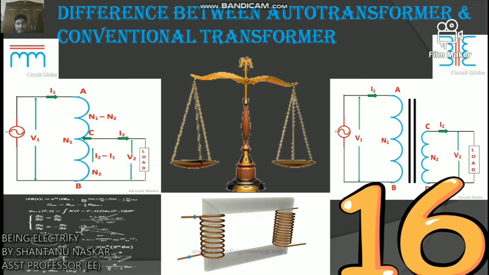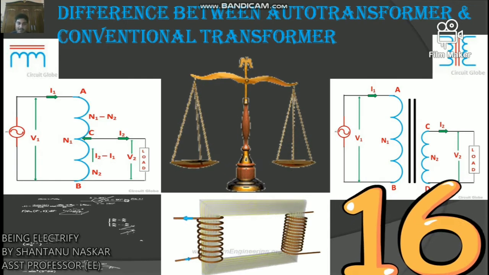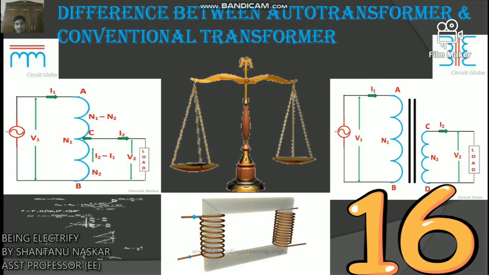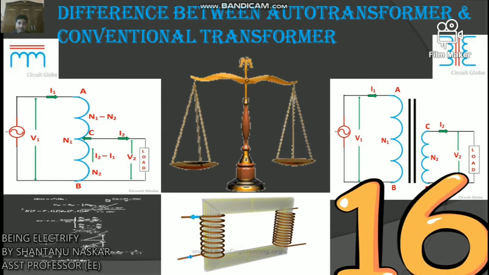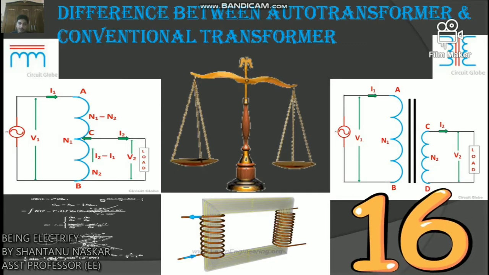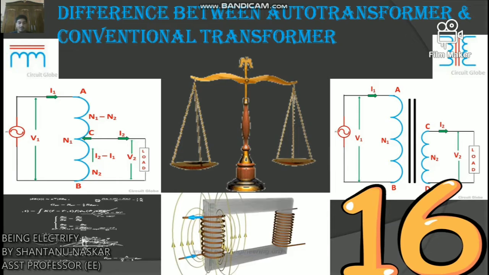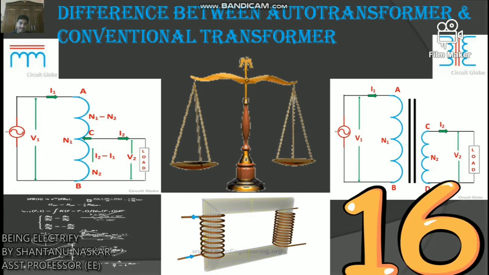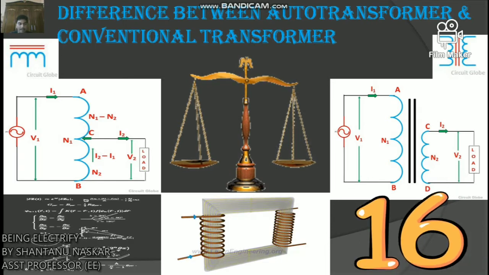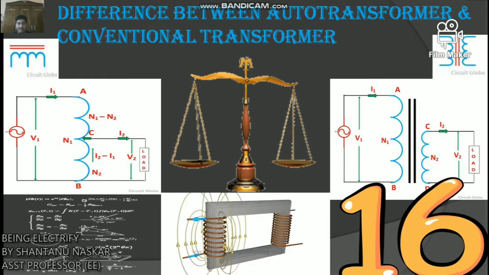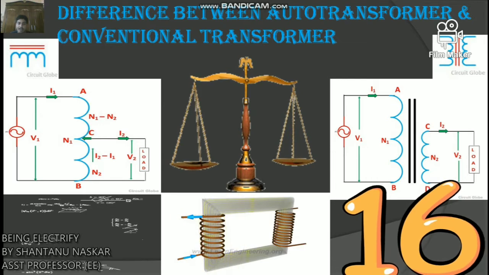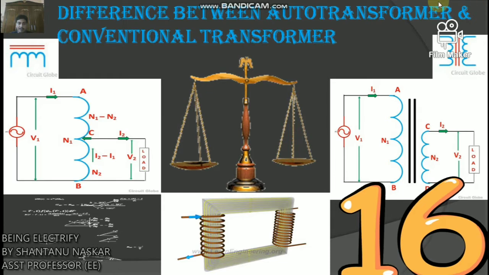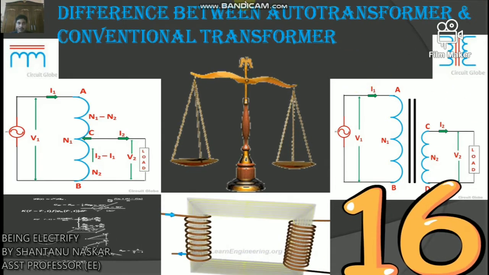Number six, the voltage regulation of an auto transformer is much better than the conventional transformer. What is voltage regulation? The voltage regulation is the change in the secondary terminal voltage from no load to full load. Number seven, the auto transformer has only one winding, thus less conductor is required for the winding as compared to the conventional transformer. Number eight, the primary and the secondary winding of the auto transformer are not electrically insulated, whereas the windings of the conventional transformer are electrically insulated from each other.